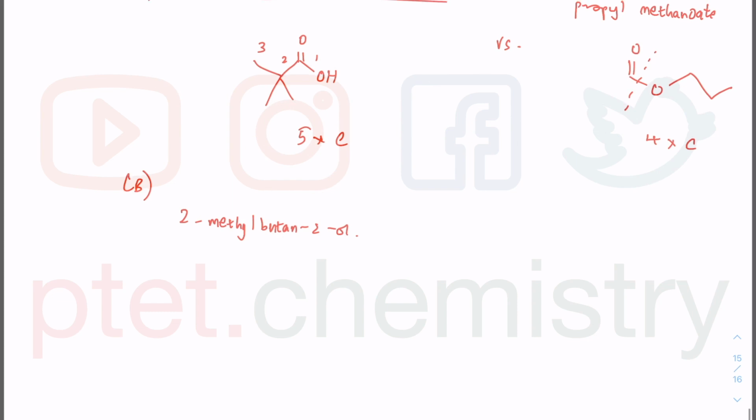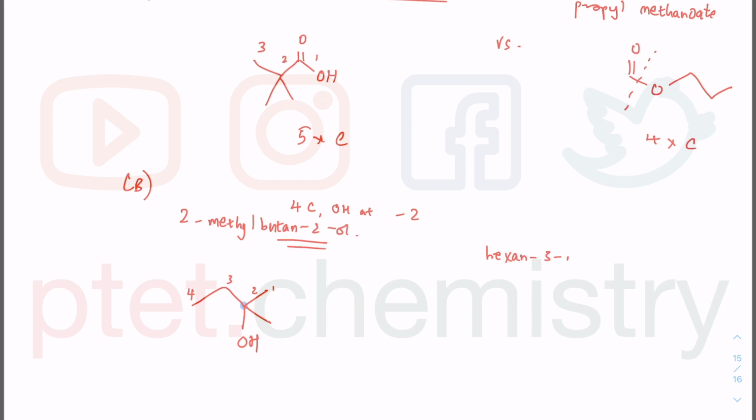So let's start with butan-2-ol. So 4 carbon, OH at position 2. So 4 carbon, there's 1, 2, 3, 4. There's no harm in doing it 1, 2, 3, 4 as well, as long as you know about the position. There's an OH, and there is a methyl, well, there's 1 times CH3. Methyl is CH3, and it's at position 2. This happens to be a tertiary alcohol because the carbon with the OH is bonded to 3 other carbons.